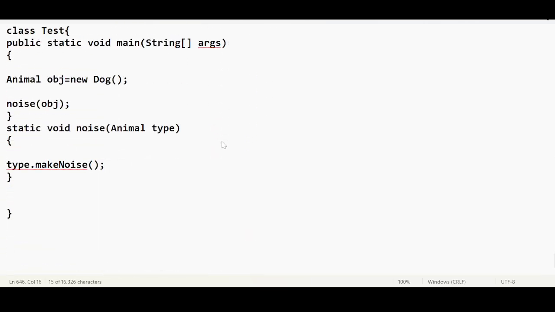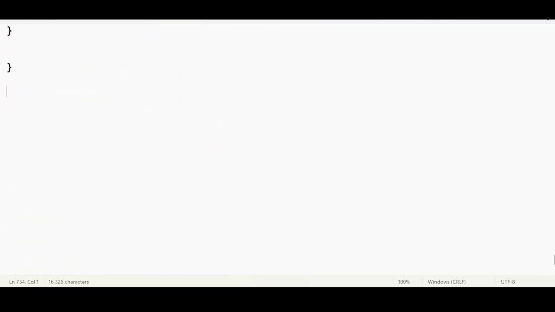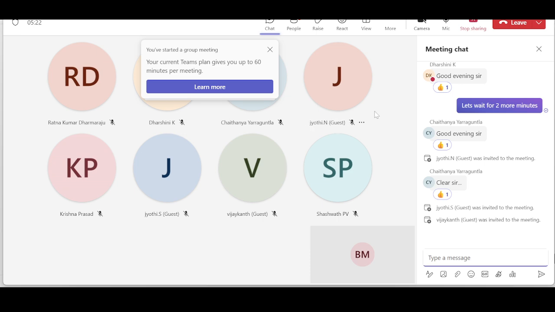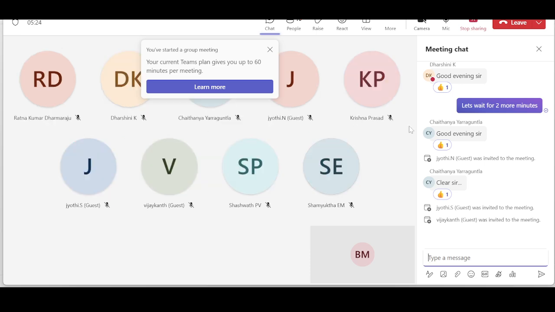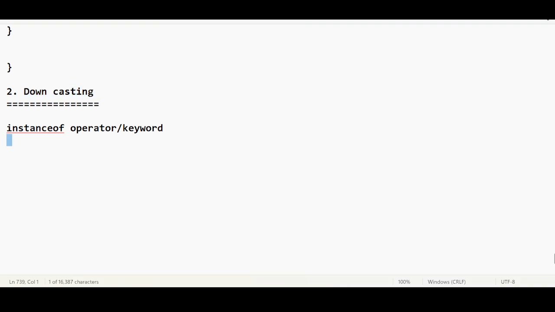But before understanding downcasting in Java, you need to understand a special kind of operator. The name of the operator is the instanceof operator, or you can say instanceof operator or keyword. This understanding is required to understand the downcasting topic. I hope everyone has joined in. Yes. Okay, so this understanding is required.